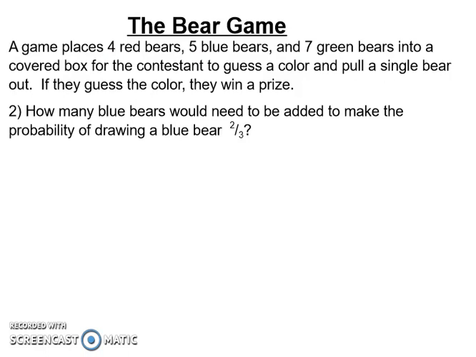So I'm going to take that same idea here. Now it's with the blue bears. So I know that the probability of a blue bear is 5 blue bears, and we still started with 16. So here again, we're trying to increase my probability of blue bears. So I need to add blue bears, which means I'm also going to have to add to my total. And I'm again trying to get to 2/3.